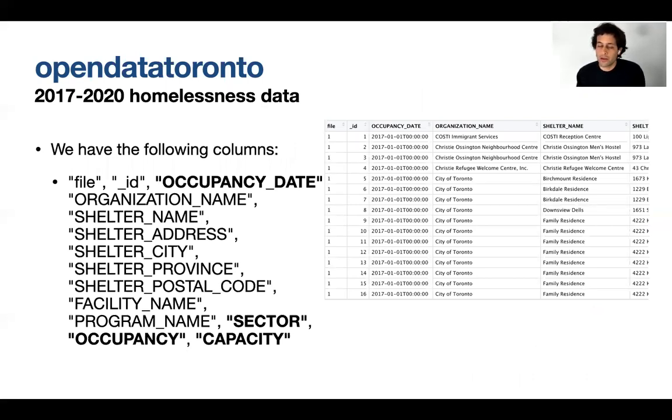And we've got a variety of columns. The four that I'd like you to focus on are occupancy date, and this is going to be important in a moment. Sector, so in Toronto, shelters for homeless folks are classified as to whether they focus on men, women, families. There's 4 or 5 different sectors. The occupancy, so every night at 3 to 4 a.m. they walk around and they see how many beds are occupied, and so that's our occupancy number, so we're expecting that to be an integer. And then capacity, which is the number of beds.